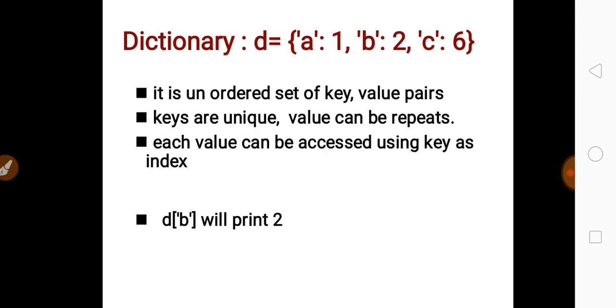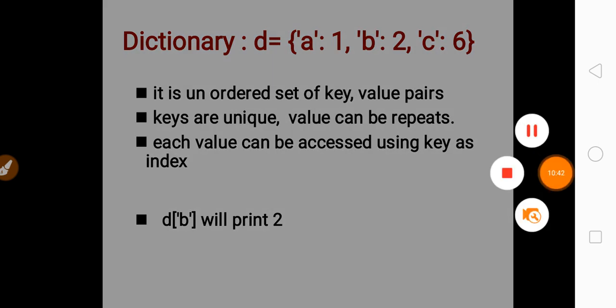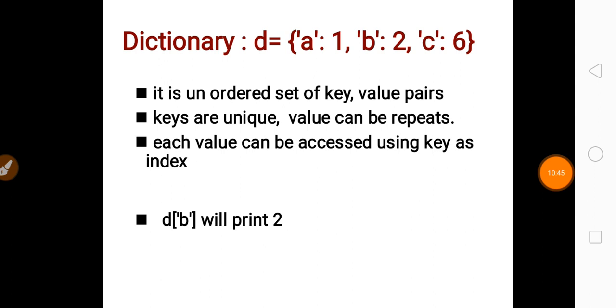But if you want to add the key d with the value 4, it can be added because d as a key does not exist in the dictionary. And in order to access any value of the dictionary, you must use the key as index. Suppose you write d and in square brackets the key b, it will print 2 because b is treated as the index.